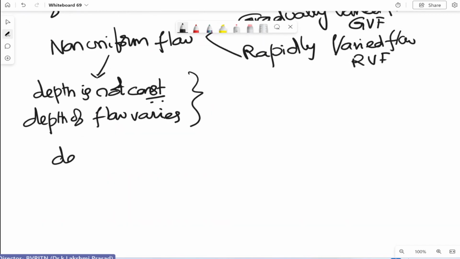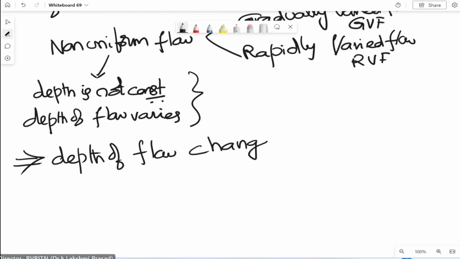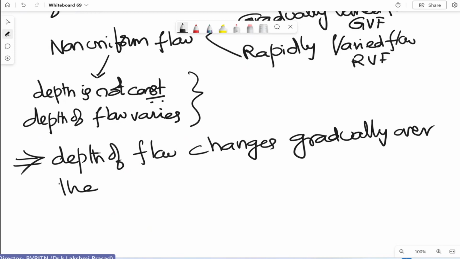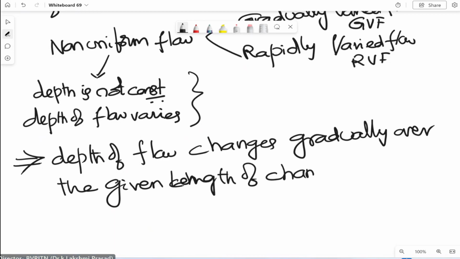How are these depth variations? If the depth of flow changes gradually, increasing or decreasing, whatever it is, over the given length of channel, we call it gradually varied flow.